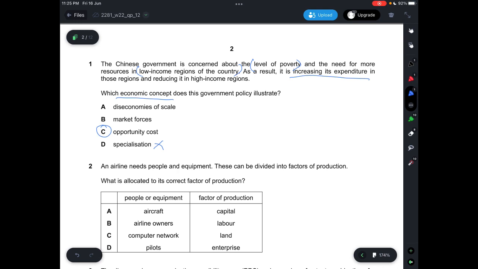And then market forces is not correct because it's the government spending money, and not consumers spending money on a particular good with firms involved. And it's not economies of scale as well. So the best answer would be C, which is opportunity cost. Your opportunity cost would be the money that could have been spent elsewhere, in this case in the high-income regions.